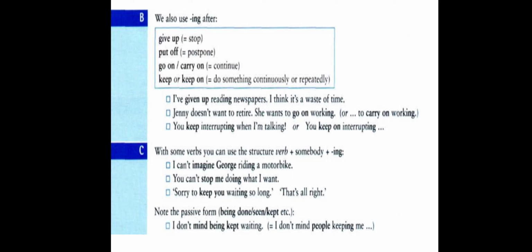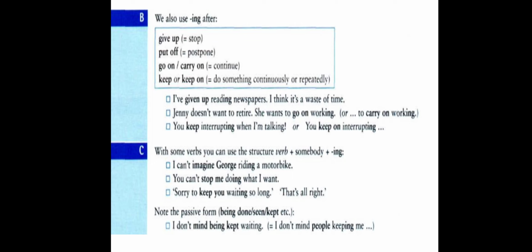The pronoun me is in the object form, though if you think of the verb doing, of the action of doing, the action is done by me, but here I am an object, so it becomes, you can't stop me doing what I want. And here the verb stop is followed by verb plus ing, but before the verb plus ing we use a person.